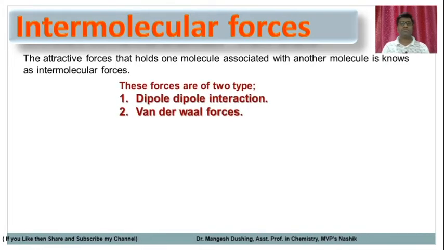So there are two types of intermolecular forces. One is dipole-dipole interaction and the second one is van der Waals forces. I will start one by one. So the first one is dipole-dipole interaction.